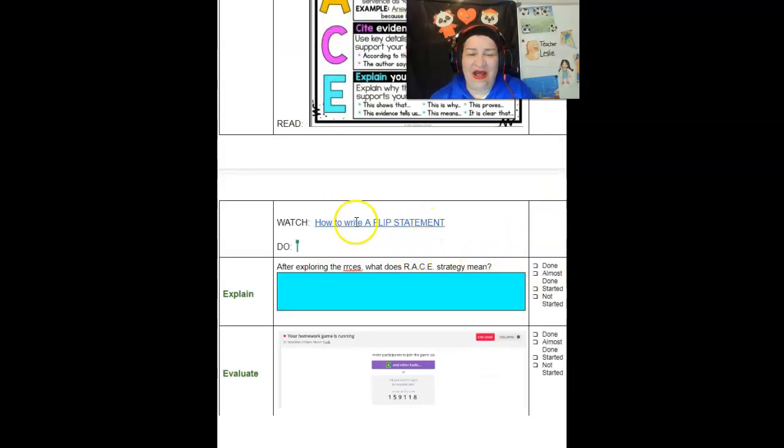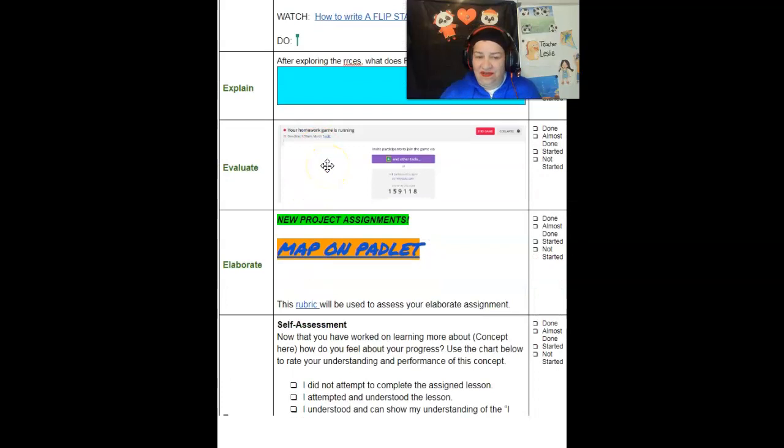After you're done with that, I want you to look at a little infographic about how to write a flip statement. I don't have a do for you because I think you have enough to do already, but I would like you to explain what the RACE strategy means. Look at that infographic and put it in your own words. I have a quiz on thesis statements, really kind of an easy one, true and false.